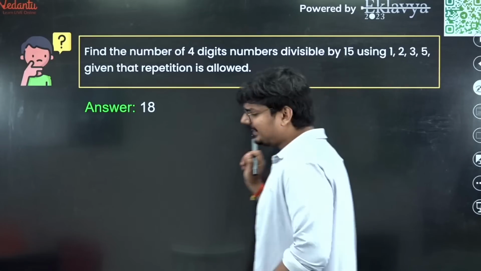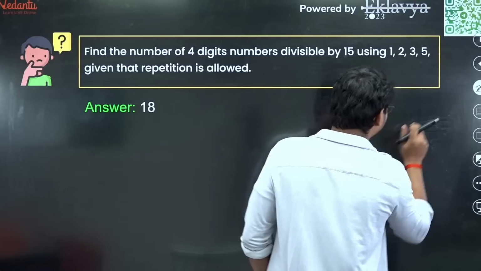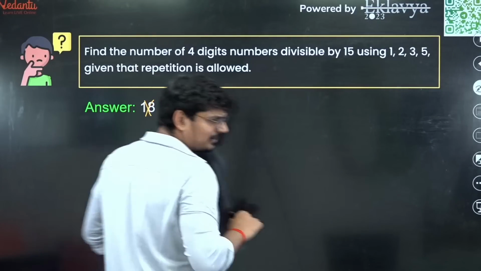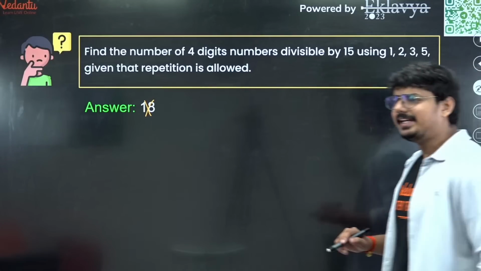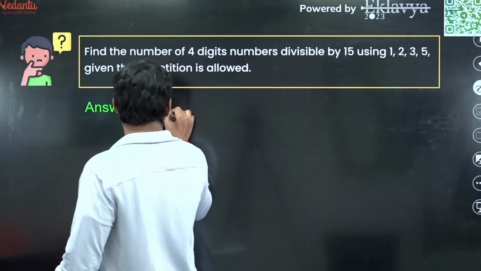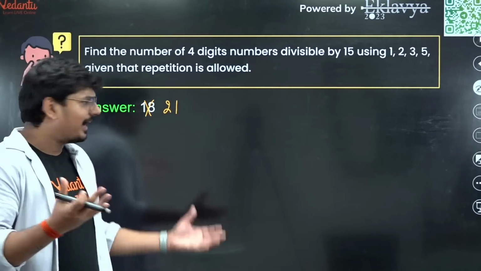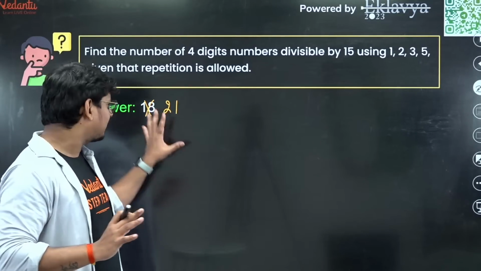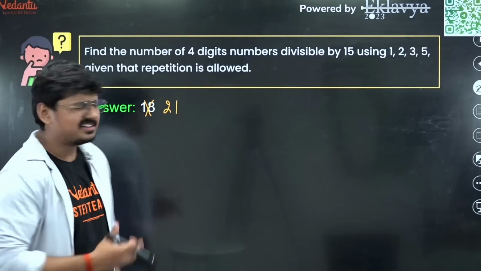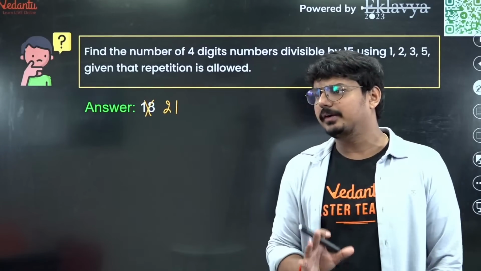But I think it's not 18. Did you get the answer as 18, guys? I don't think the answer is 18. Just a minute, let me check. I think I got something else when I did this one. Just a minute, guys. I think the answer should be 21. Just check it. The answer should be 21. I was getting 21. So I hope this is the right answer. I have done the entire calculation. So I think the right answer is going to be 21. There might be some typing mistake here, but I hope the procedure is clear for everyone out there.